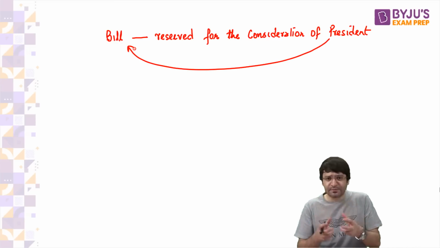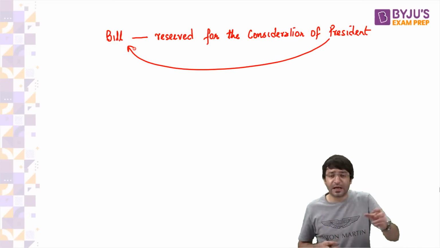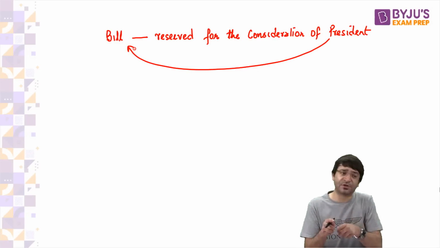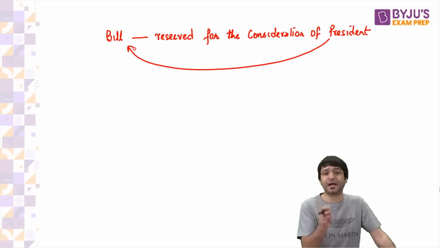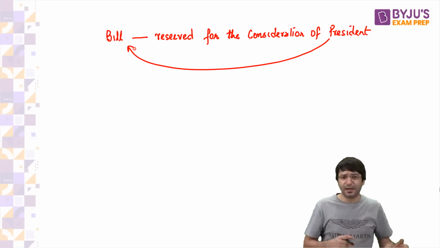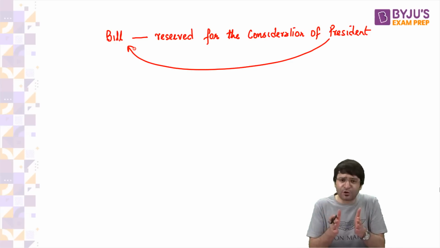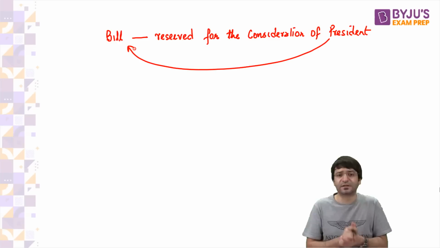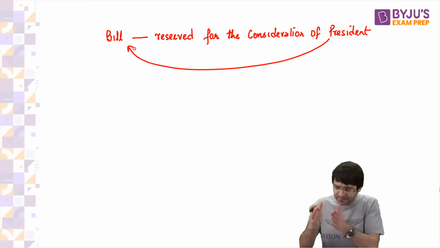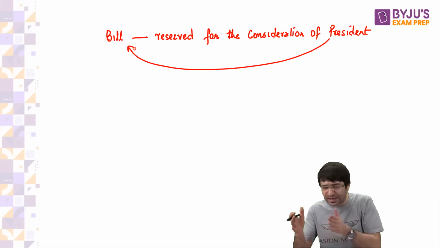Which means distribution of legislative subjects. There are some items which are given to the Parliament, and most of the legislative subjects are with the Parliament. 97 items are with the Parliament. There are some items which are given to the states. 61 such items are given to the states. And there are some items which are given to both center as well as states.